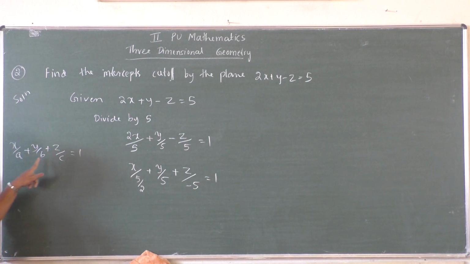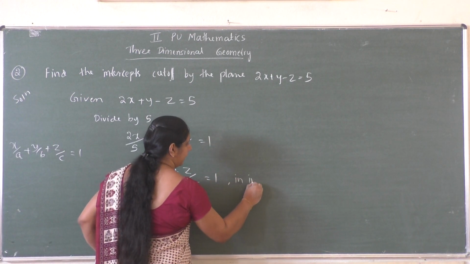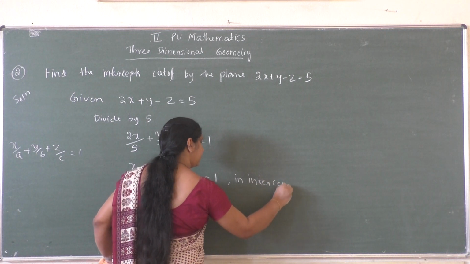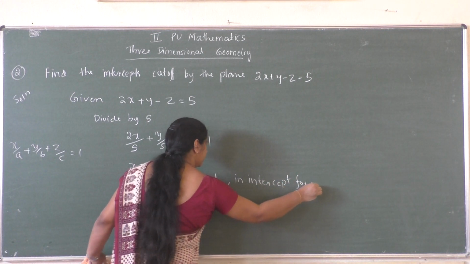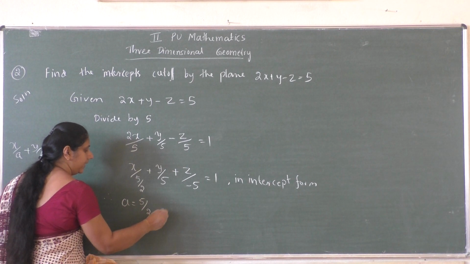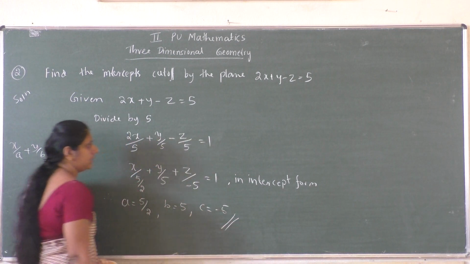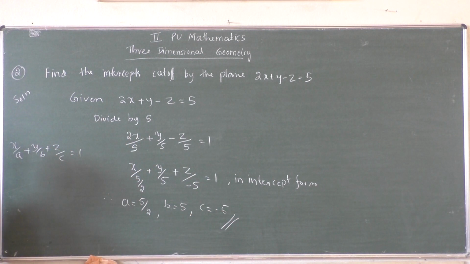Now compare this equation with the intercept form. In the place of a we have 5 by 2, in the place of b we have 5, and in the place of c we have minus 5, which is in intercept form. Therefore, what are the values? a is 5 by 2, b is 5, and c is minus 5. So these are the intercepts cut off by the plane 2x plus y minus z equal to 5.